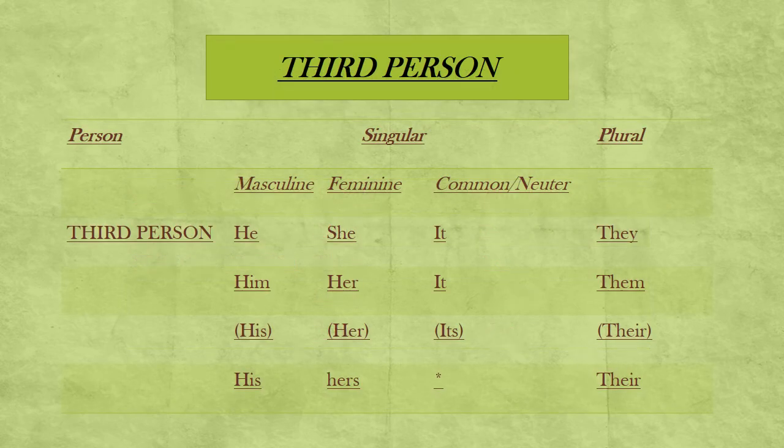Now this chart is for the third person. It states that the forms hers, theirs are known as possessive pronouns. The forms her and their are known as possessive adjectives because they act like adjectives, and the form his is used both as a possessive pronoun and as a possessive adjective, and the form its can be used only as a possessive adjective.